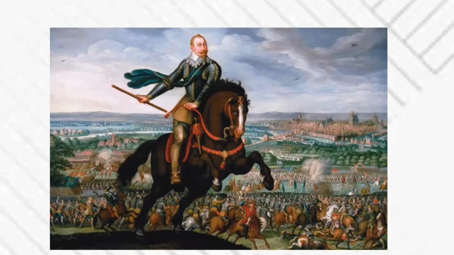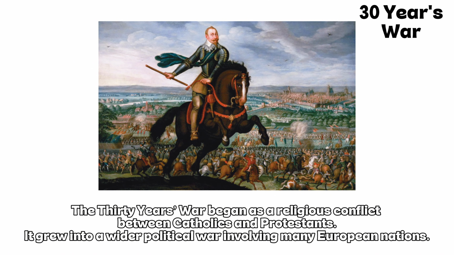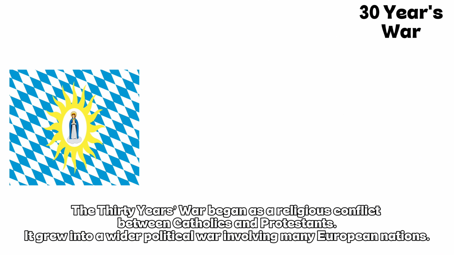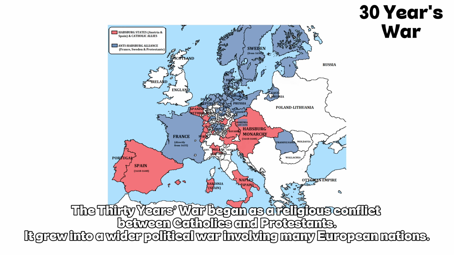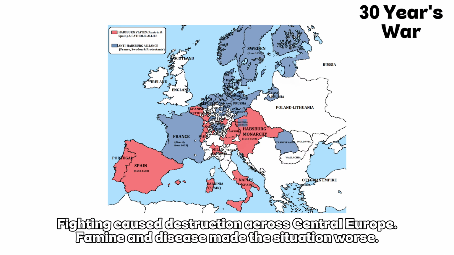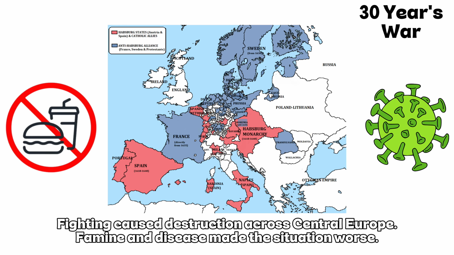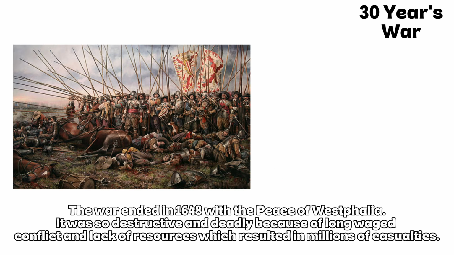30-Year War. The 30 Years' War began as a religious conflict between Catholics and Protestants. It grew into a wider political war involving many European nations. Fighting caused destruction across Central Europe. Famine and disease made the situation worse. The war ended in 1648 with the Peace of Westphalia.